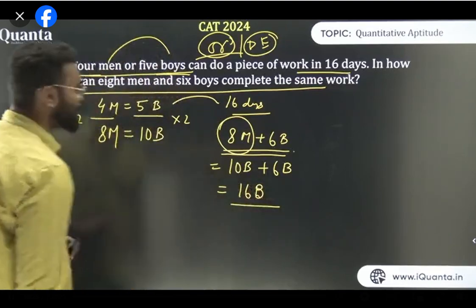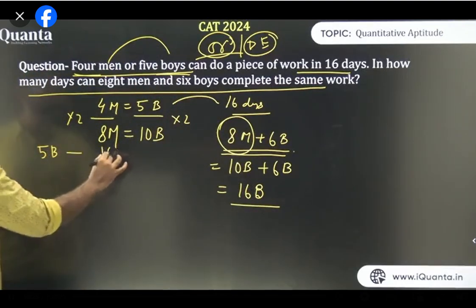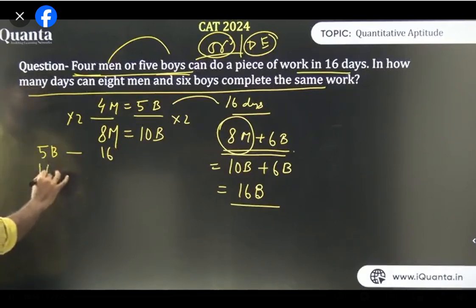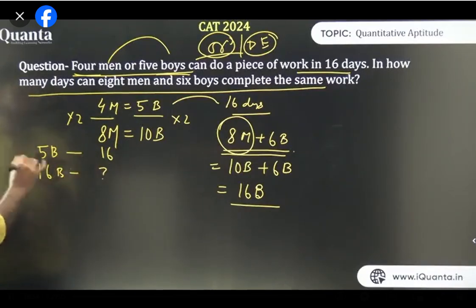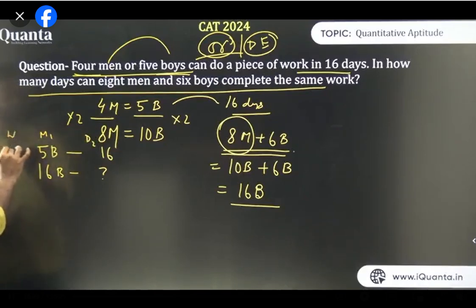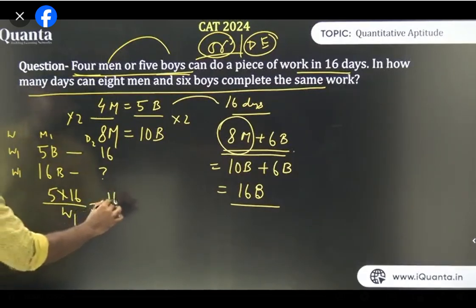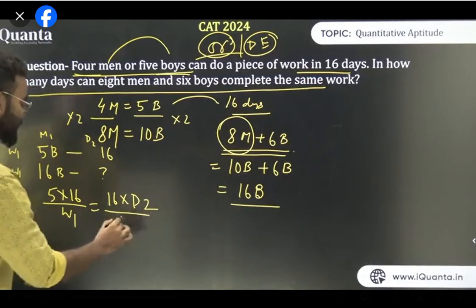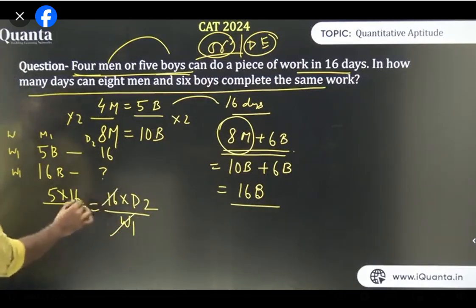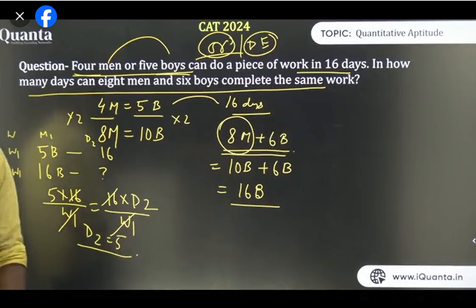Am I clear? Now the question is, 5 boys can do it in 16 days. Fair enough? Now the question is, 16 boys, in how many days will they do it? This is M1, this is D1, and the work done is the same. So W1 is equal to W2. If you use the formula, this will become 5 into 16 upon W1 is equal to 16 into D2 upon W1. So W1, W1 gets cancelled, 16, 16 gets cancelled. So D2 is 5. Hence your answer is 5 days, the work will be completed.